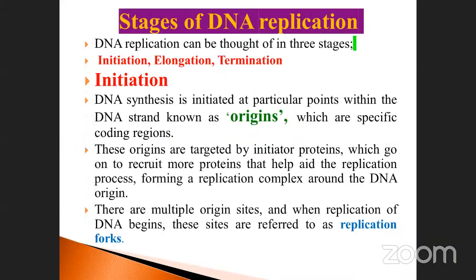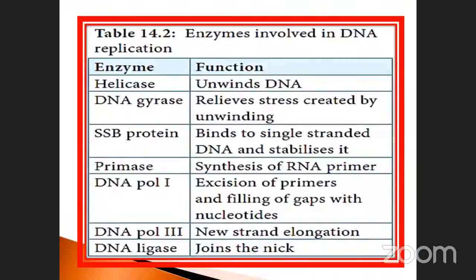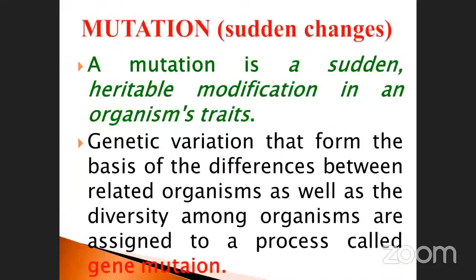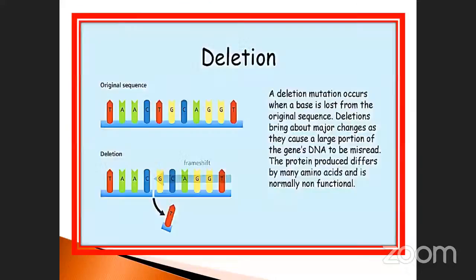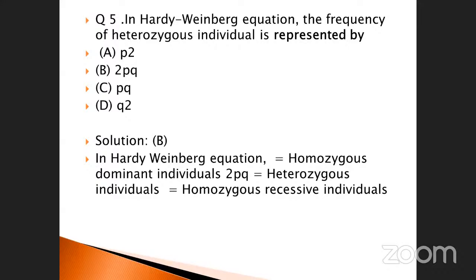So we'll finish it up to this level. I think the time is also up.